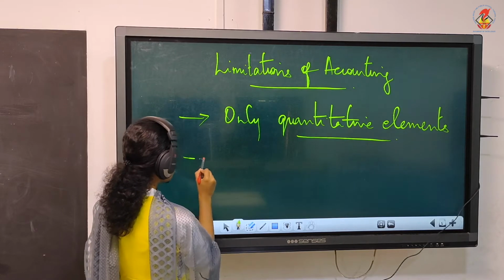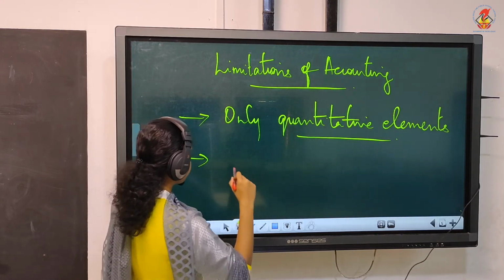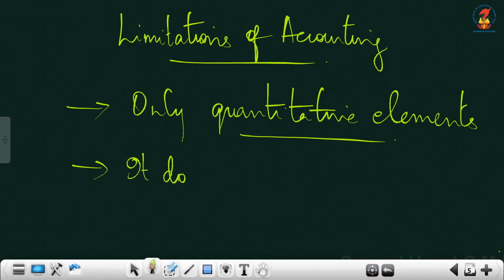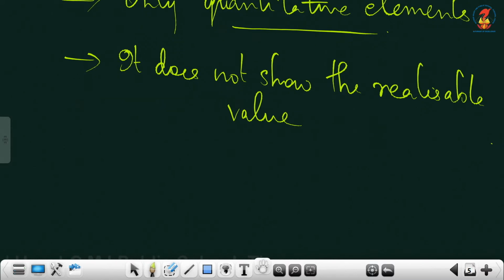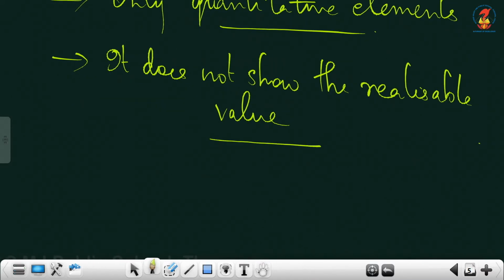Then the second point is that it does not show the realizable value.